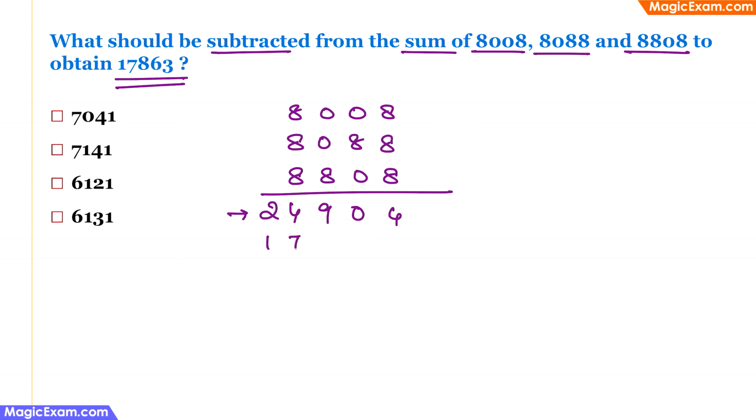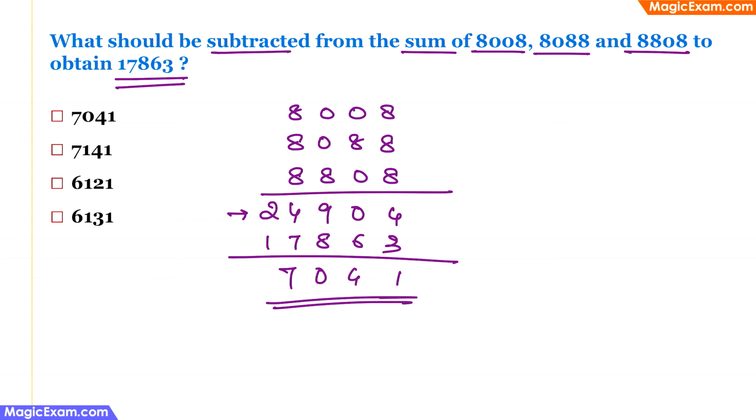So 24904 minus 17863. If you subtract, you will get 7041. So 7041 is the correct answer, which is here.